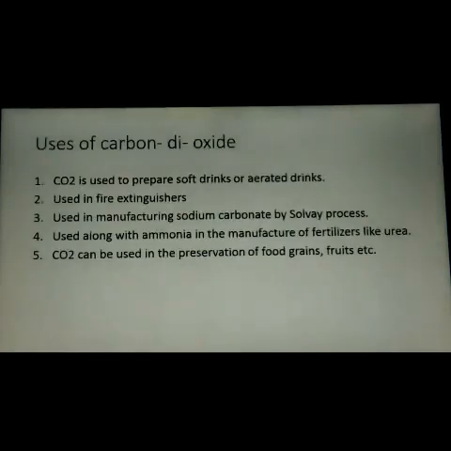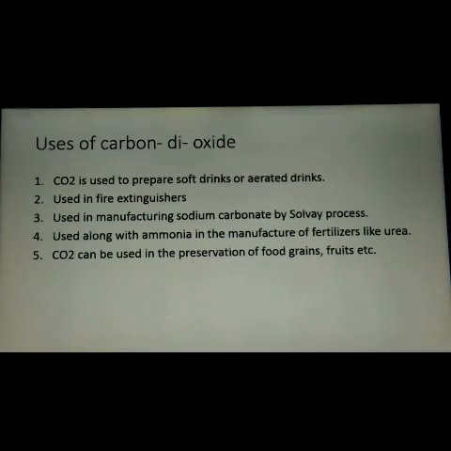And now let us move into the uses of carbon dioxide. CO2 is used to prepare soft drinks or aerated drinks. Generally, you drink soft drinks, and they contain carbon dioxide. It is used in fire extinguishers also. When fire occurs, we use extinguishers, right? And those extinguishers work by means of carbon dioxide. CO2 is also used in the manufacturing of sodium carbonate.